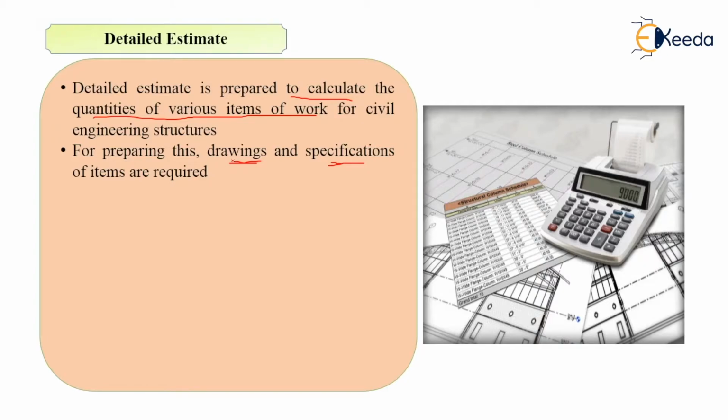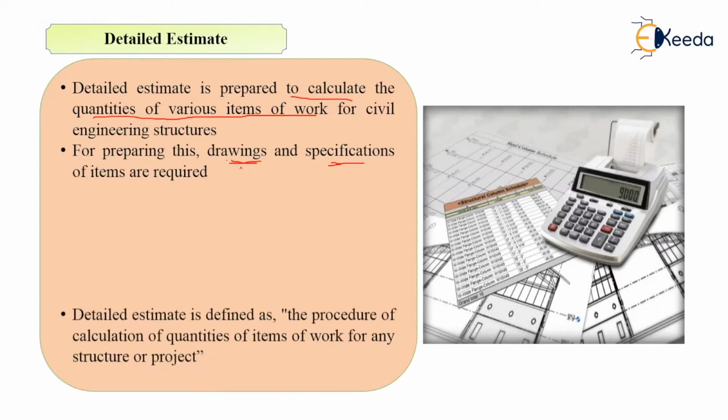For example, if you want to find out earthwork quantities, for example, excavation quantities, how will you calculate them? We know that the unit of measurement of excavation is meter cube. So you will multiply the length of the trench by the width of the trench and by the depth of the trench. There are three dimensions: length of that foundation pit or trench, multiplied by its width, and multiplied by its depth. So you will get some quantity in meter cube. That is nothing but your detailed estimate, finding the quantities of various items of works.